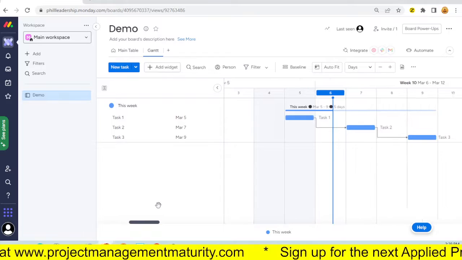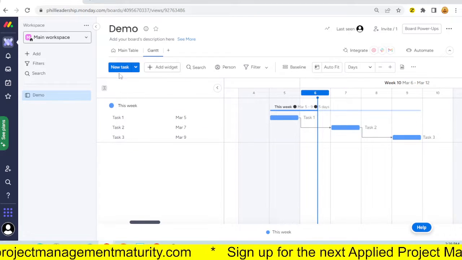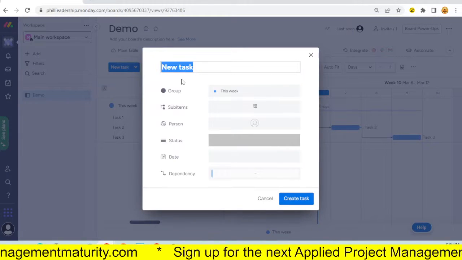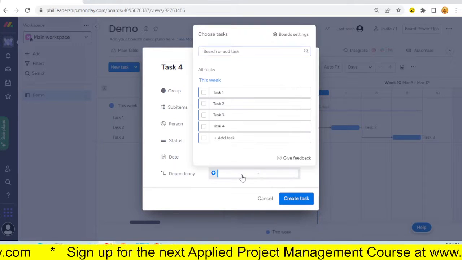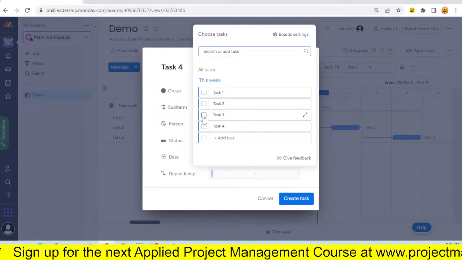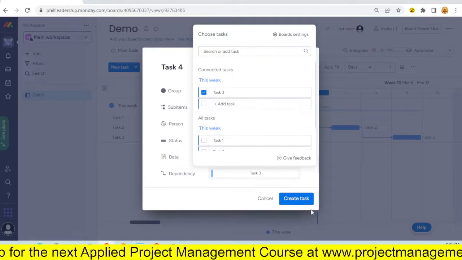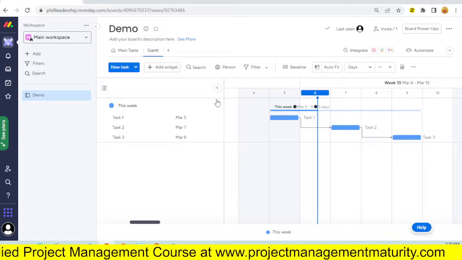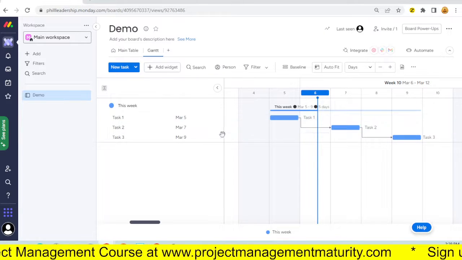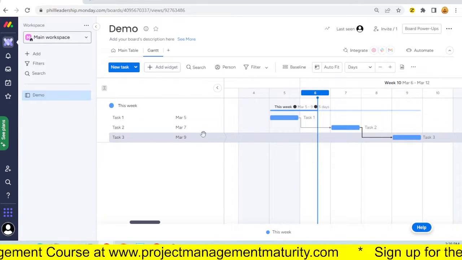So not as intuitive on that front. I'm going to try again. New task. Task 4, and I'm going to make it a dependency. Say it's dependent on this, and create a task. Still don't see it. Not as intuitive as I would have liked in that respect.